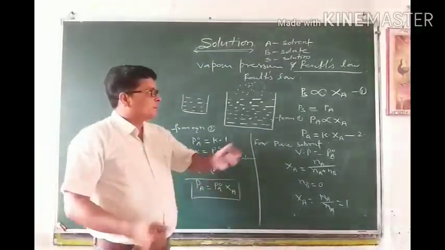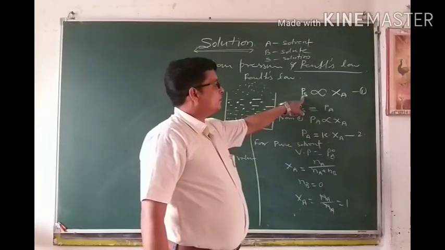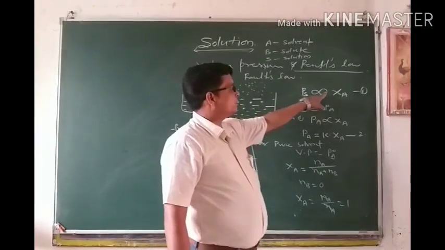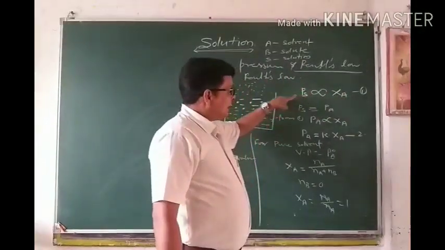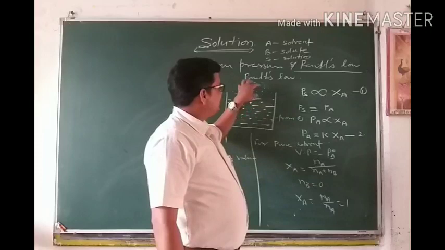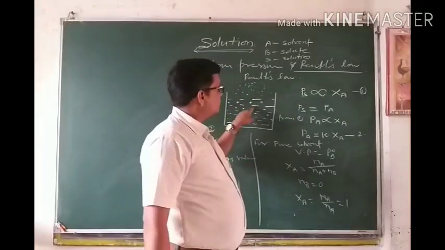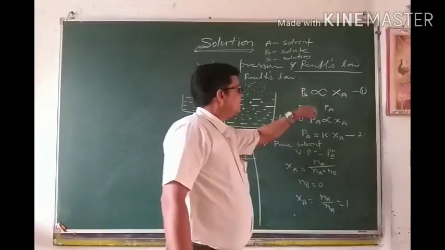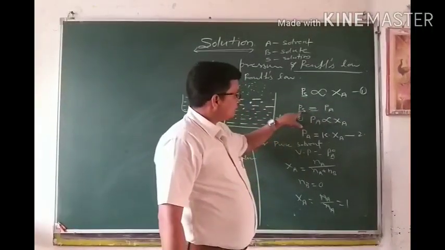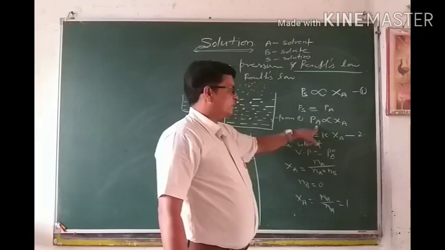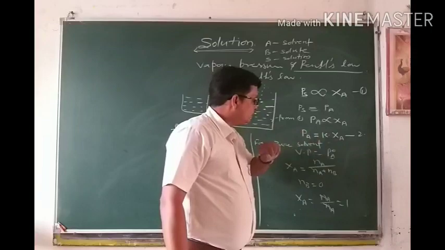Once again, according to the definition of Raoult's law, vapor pressure of solution containing non-volatile solute is directly proportional to the mole fraction of solvent, as this vapor is formed only by the solvent, not by solute. So vapor pressure of solution can be considered equal to the vapor pressure of solvent also. So instead of solution, we can write solvent. On removing this proportional sign, proportionality constant K comes.